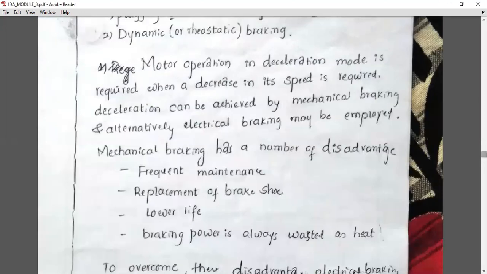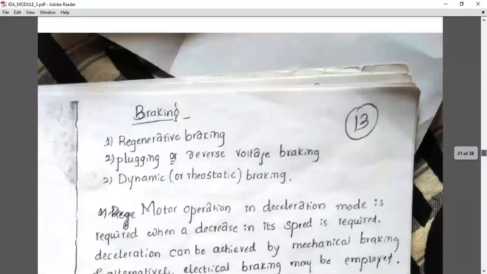What are the advantages we have over the mechanical braking system? Frequent maintenance is not required in case of electrical braking. In mechanical braking, the brake shoe is present and we have to replace it. Its life is less, and power is wasted whenever we apply the brake. But all these disadvantages we can overcome by our electrical braking system. So to decrease speed, we are going to use the electrical braking system.